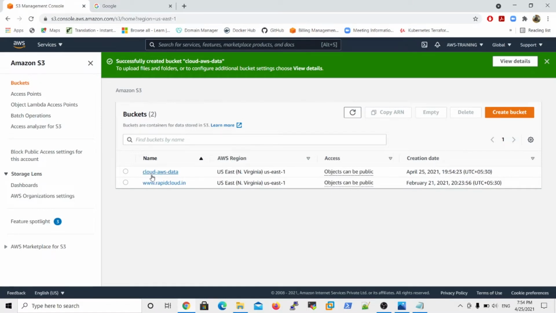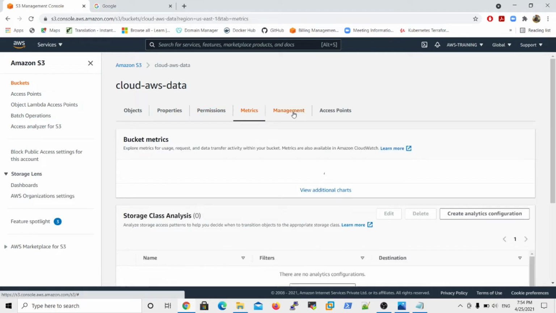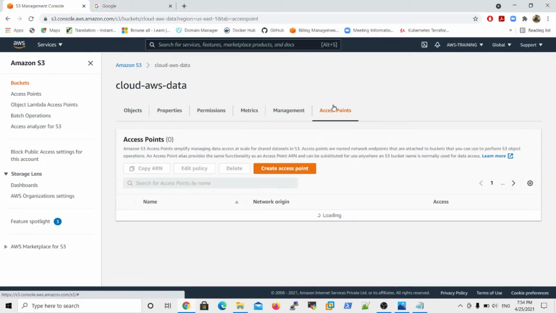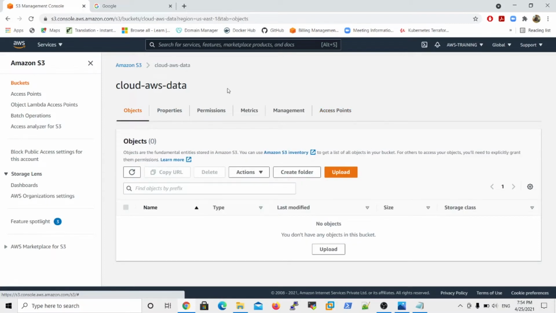and look at this. So the cloud AWS data bucket is successfully created, right? So now if you open the bucket, if you click on the bucket, every bucket has some properties and some permissions and some metrics and some management options and some access points also. So now I will explain how to upload the objects. Just now I told you what an object is. An object contains metadata information. So every object is like one text file, one video file, a backup file or something.